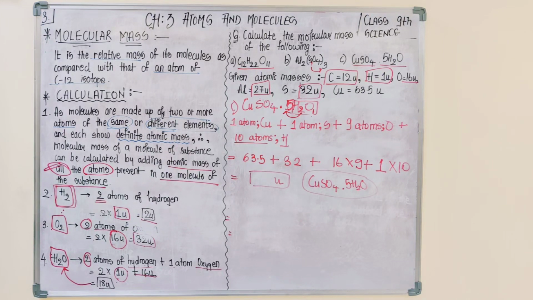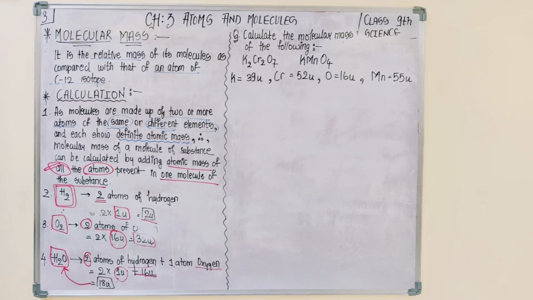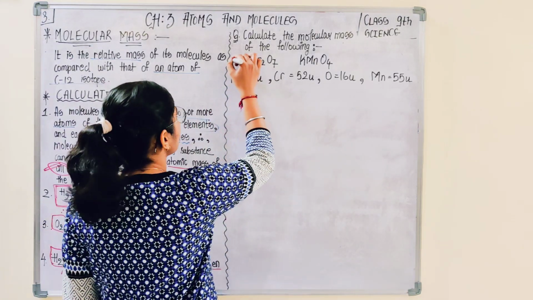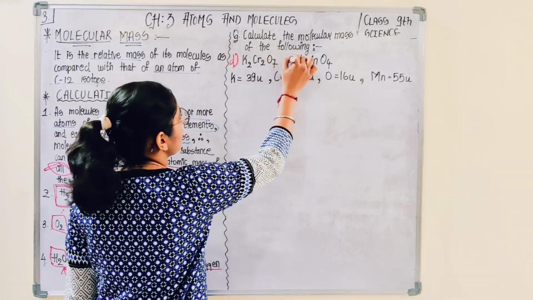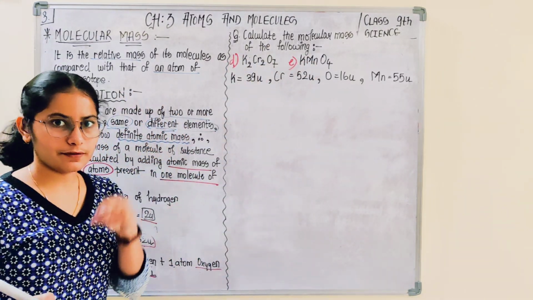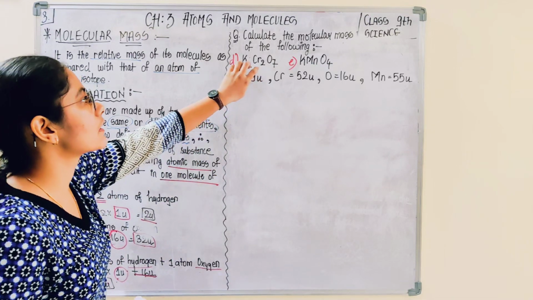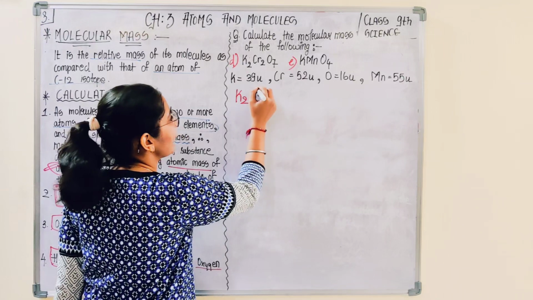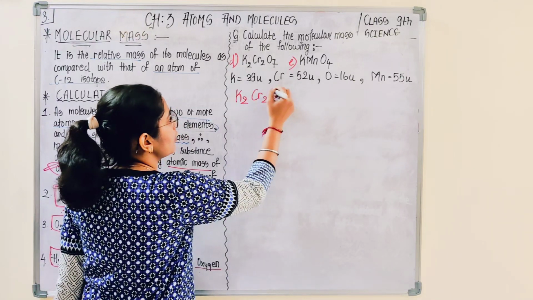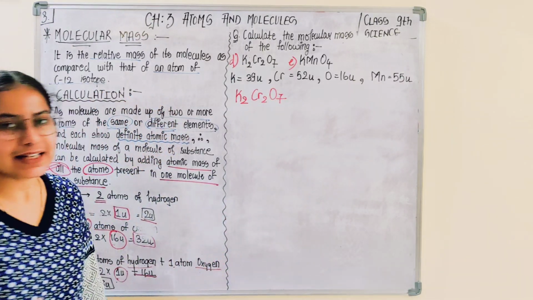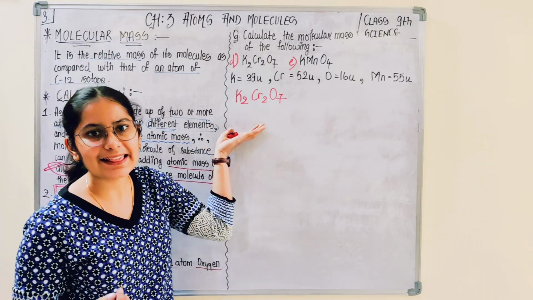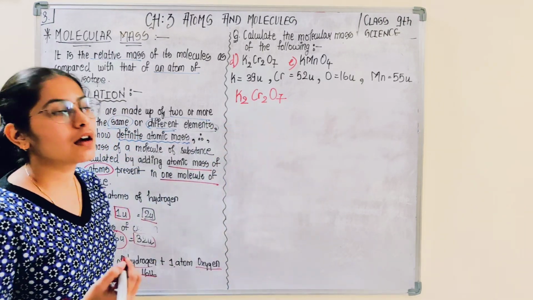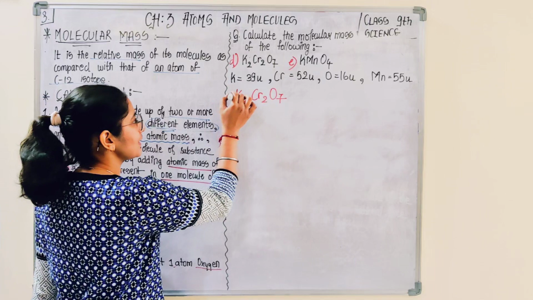So this is the easy question and you can solve on your own. Again there are D and E, we solved 3, we solve 2 more, 5 substances. So here there is one molecule which is known as potassium dichromate. No need to worry, we would be studying how to spell these formulas, how to give formula, all this we would be studying.